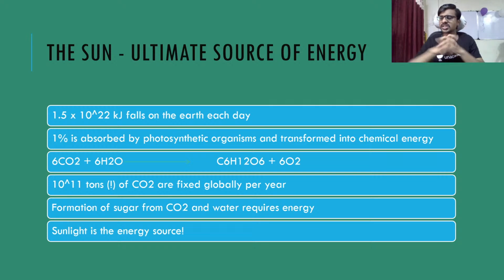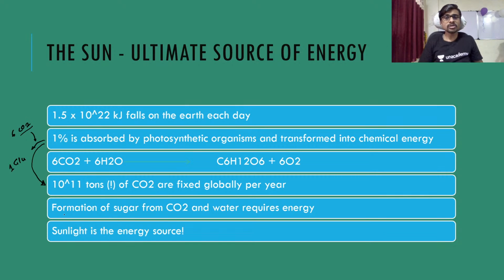This absorbed energy is converted directly into glucose. The making of glucose involves the fixation of carbon dioxide, meaning adding carbon dioxide. If you add 6 carbon dioxide, you will have one glucose, C6H12O6. Guys, the only 1% light absorbed is converted into 10 raised to 11 tons of carbon dioxide fixation.